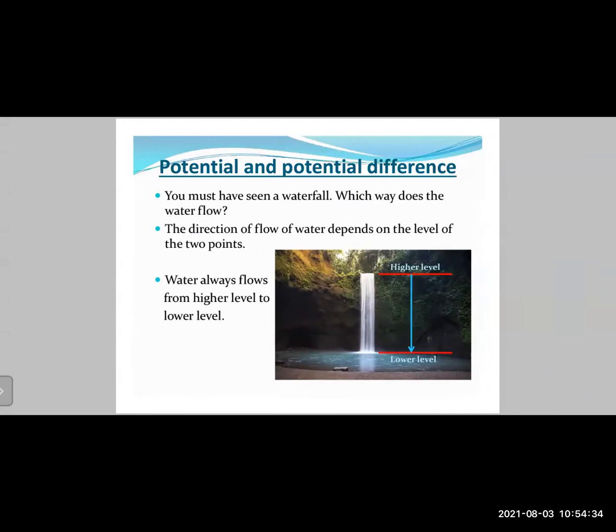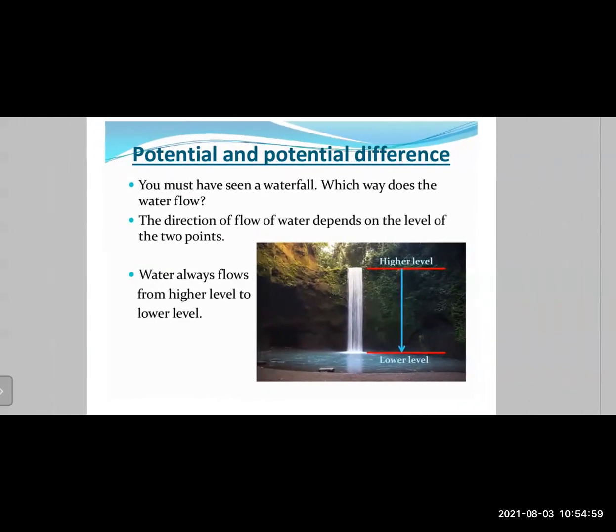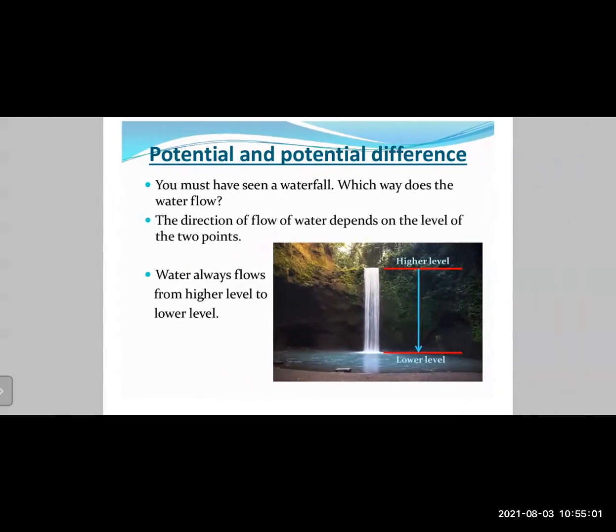When water is stored at a higher level, it has a higher potential energy, and the water will always go from a point of higher energy to a point of lower energy. So when it falls from the waterfall, it goes from a higher point to a lower point. The potential energy stored in the water is converted into kinetic energy as the water falls down. As in this diagram, you can see the water falling from a cliff into that lagoon or lake at the bottom.